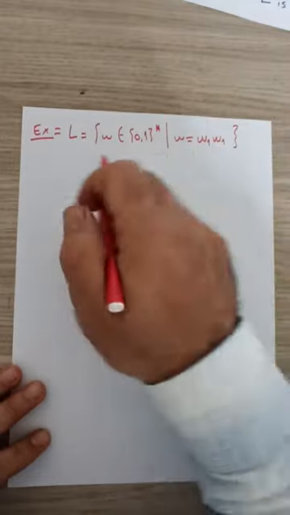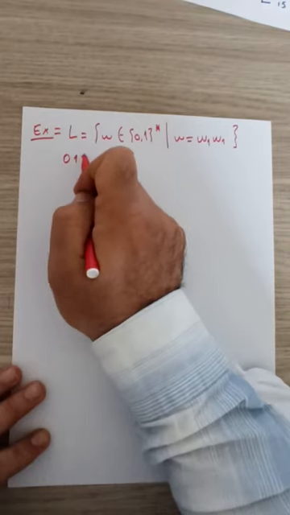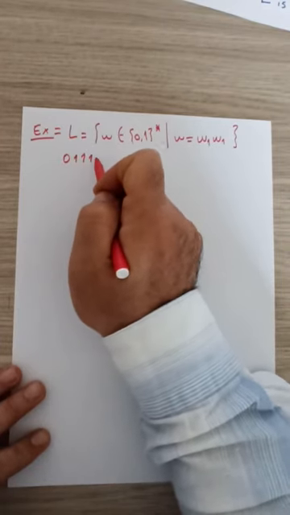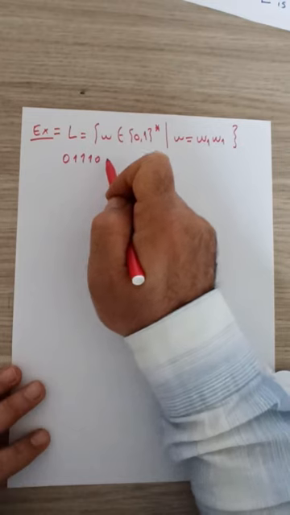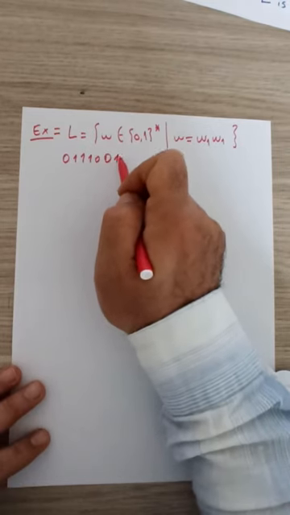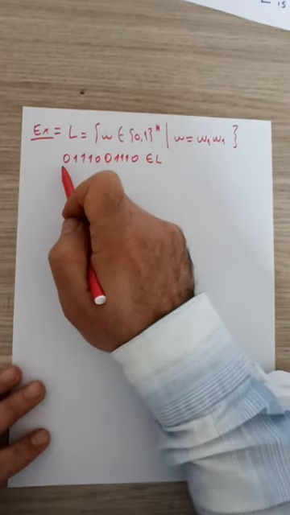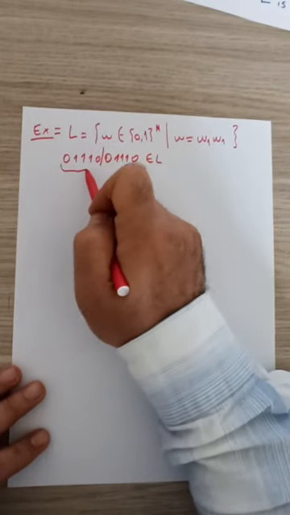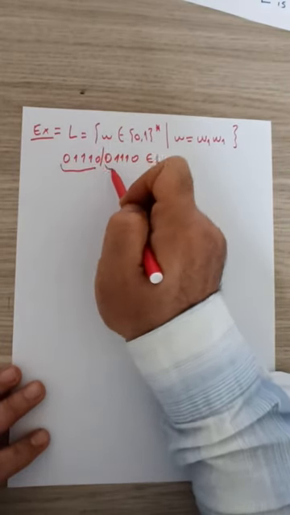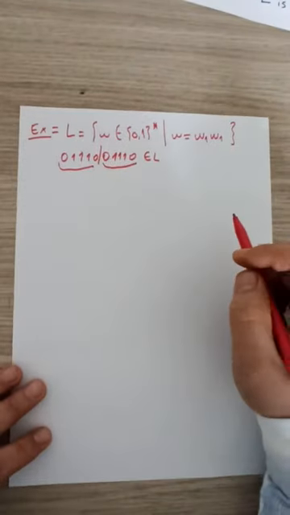For instance, 01110 followed by 01110 is in this language because it can be split into two halves such that the first half is the same as the second half.